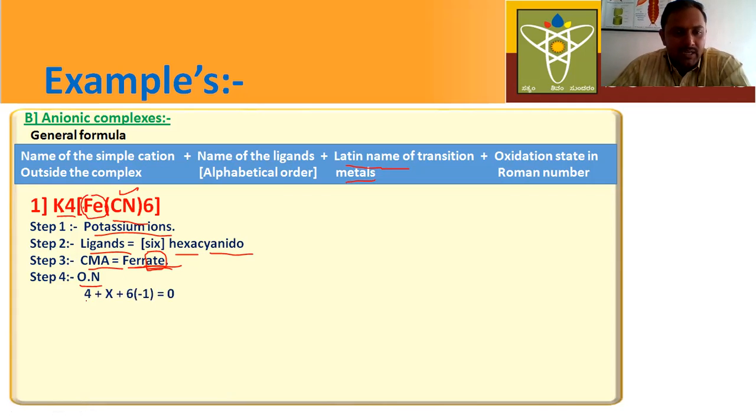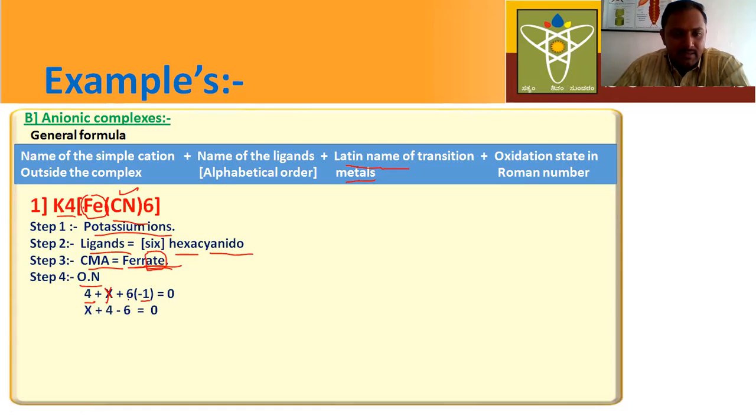Here first, how many potassium ions are there? 4. The oxidation number of each potassium is plus 1. So 4 into plus 1, 4 plus X, because we don't know the oxidation number of iron. Next plus, how many cyanide ions are there? 6. And what is the oxidation number of cyanide ion? Minus 1 is equal to 0.